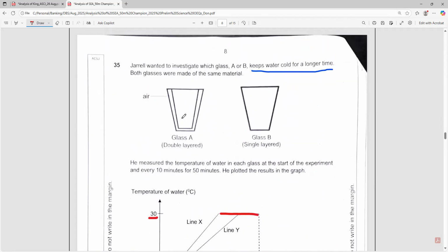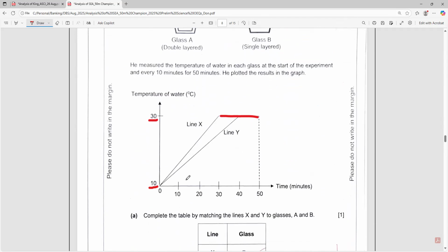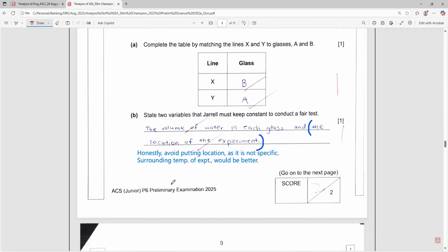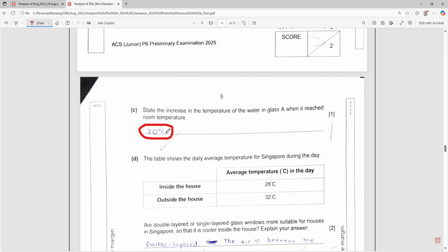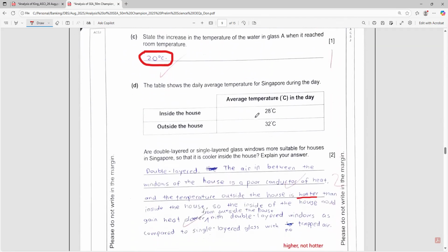And the initial temperature was 10 degrees because it's the cold water, right? So both started at 10. So 30 minus 10 is 20 degrees Celsius. Remember to put the units. If without the degree Celsius, half a mark will be deducted. Okay, next, continue this one.